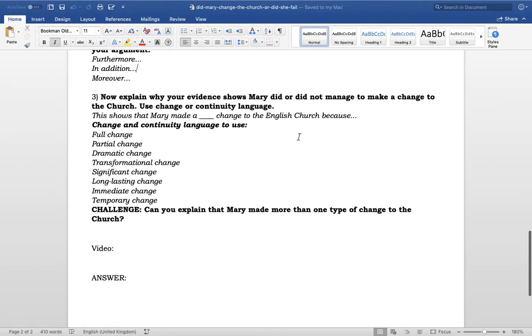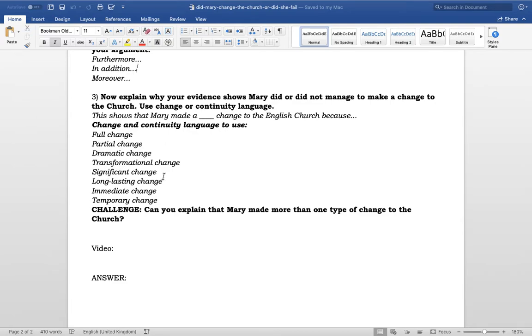And finally, you want to be explaining what kind of change Mary had made to the church. Now remember, one big thing we're looking at here is some of our key change and continuity language, and we want to be using that. So in this section here, in your explanation, you want to be talking about, well, did she make a full change to the church? Did she make a partial change maybe instead?